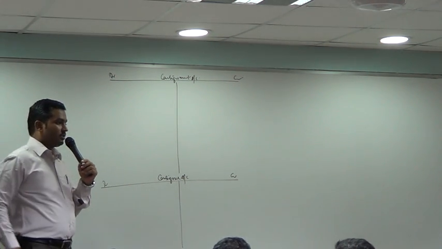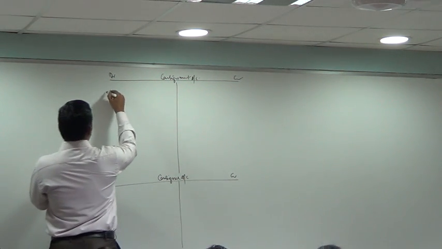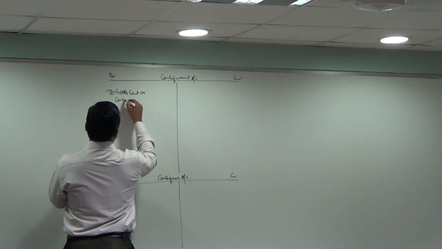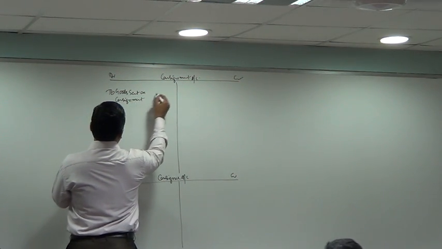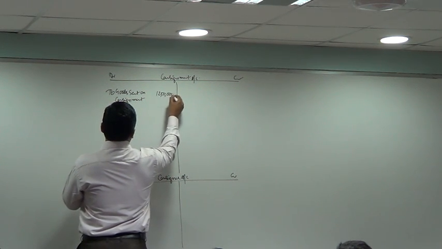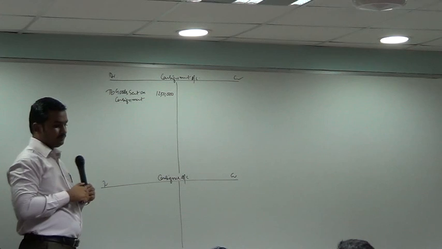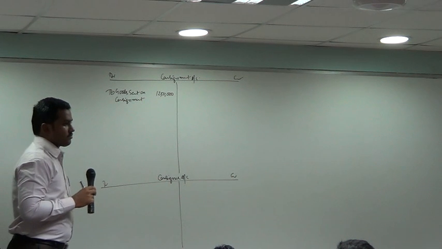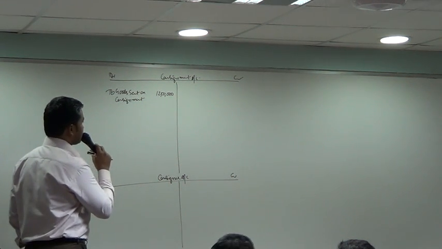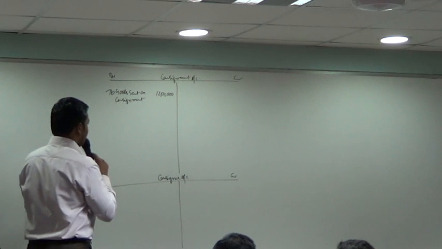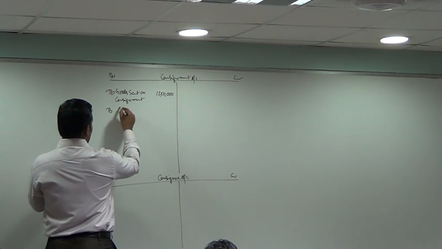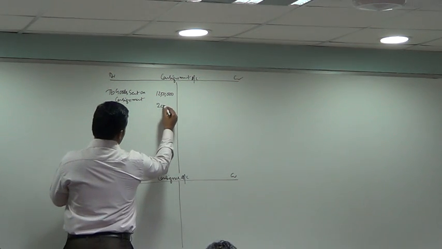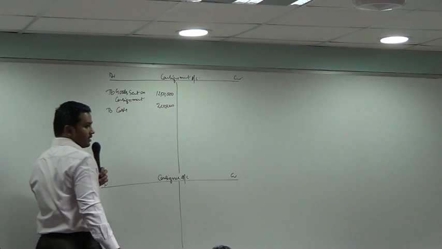Second entry, consignment account debit to goods sent on consignment 12,50,000. Next, how much did the consignor pay for packing, freight and insurance? 2 lakh. Consignment account debit to cash 2 lakh.